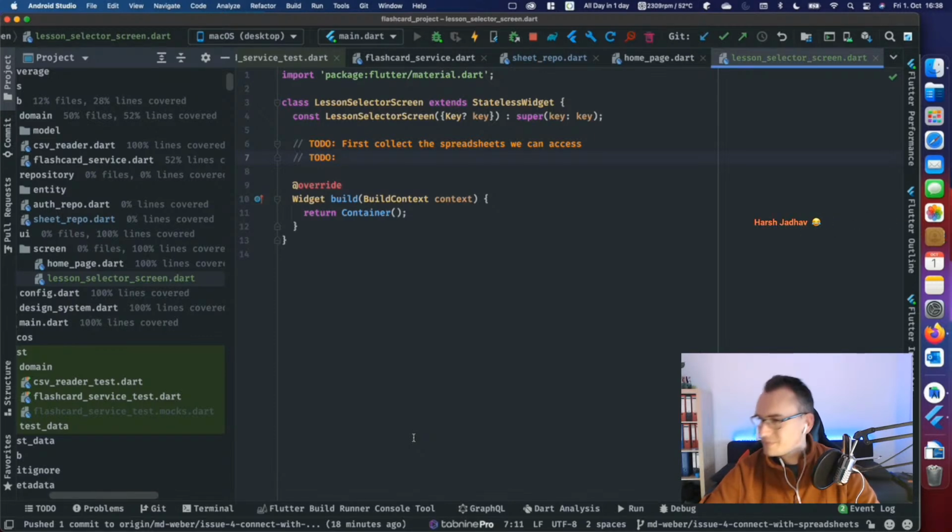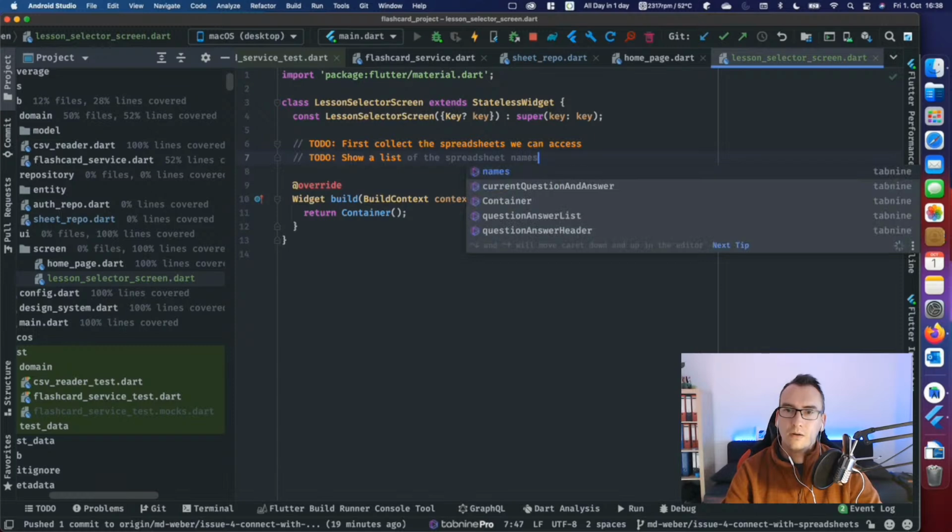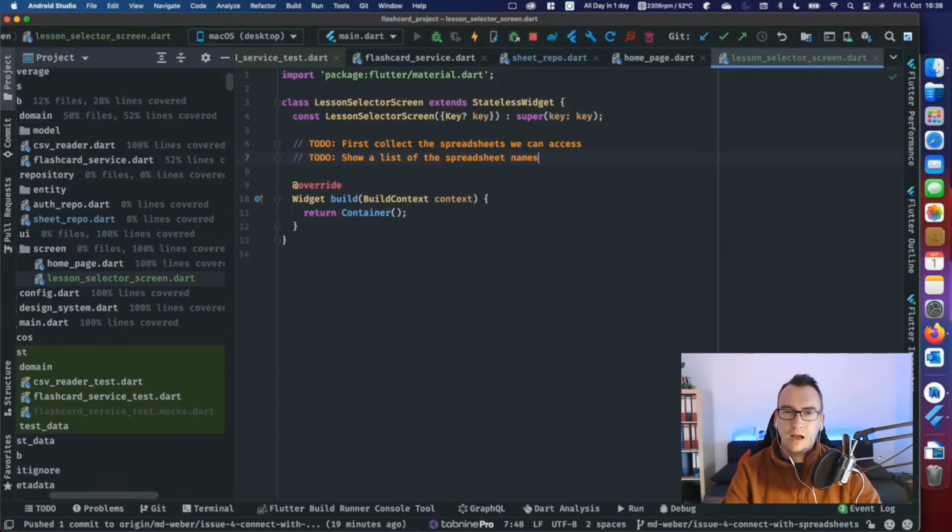So. Good. Yeah, we have to collect the spreadsheets that we can access. After that, if we have that collected, then we want to show a list of the spreadsheet names. And after we show the list, we want to make it pressable.